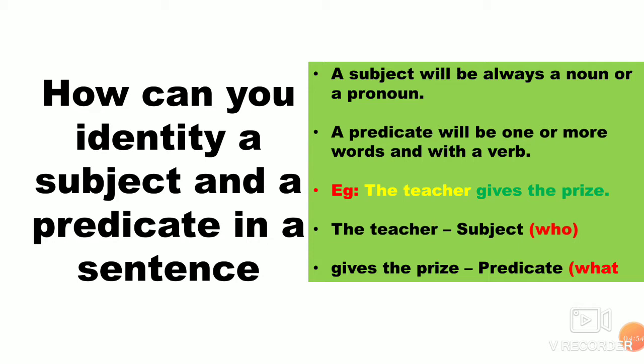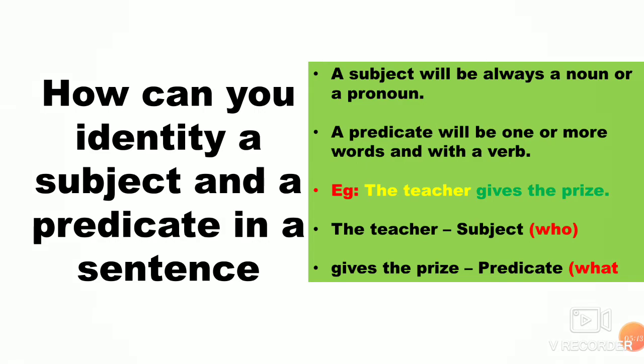And what is done by the teacher? Gives the prize. So that is the predicate. This is a hint which you can use for identifying a subject and a predicate. Always, the subject will answer the question who, and what will be answered by the predicate.